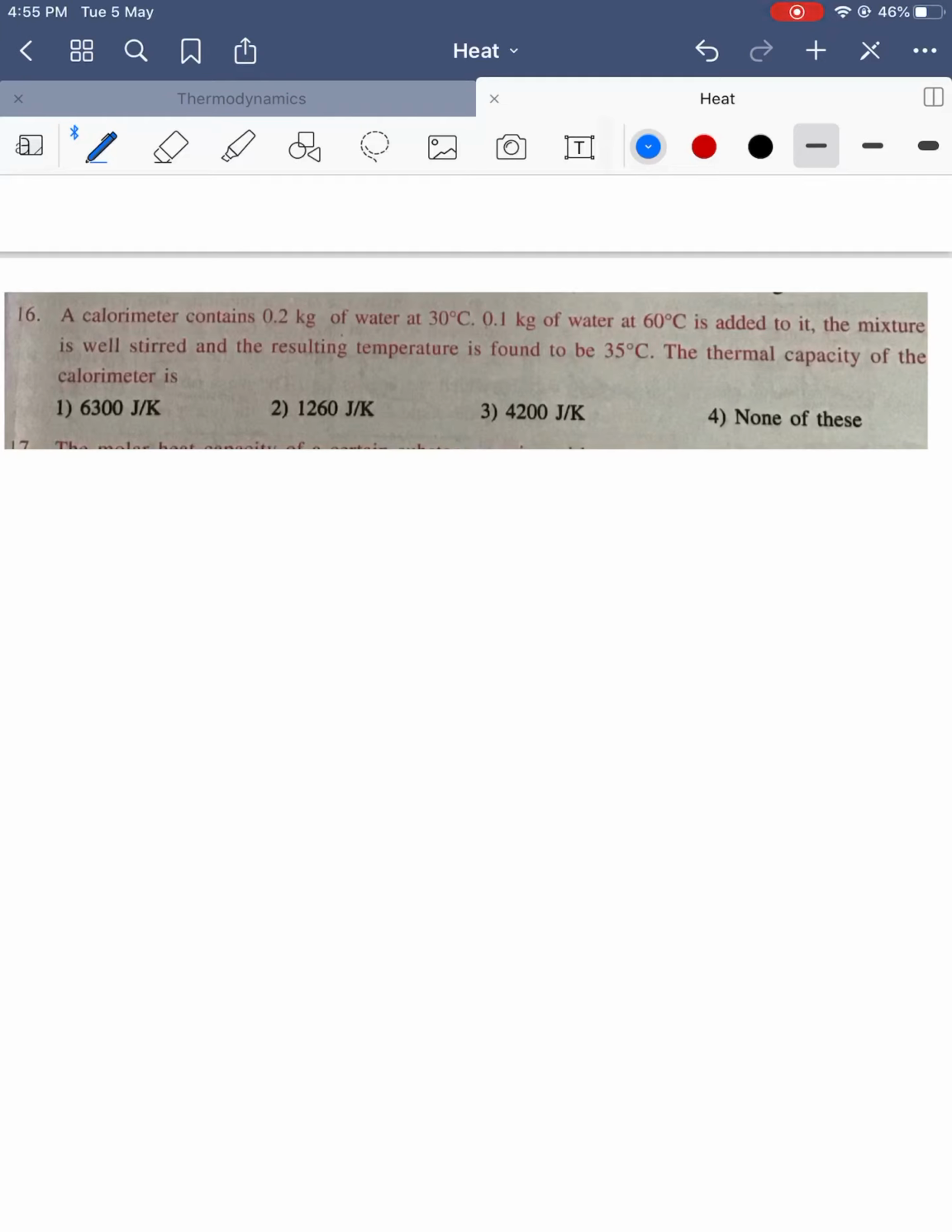So now we are going to use the principle of calorimetry. A calorimeter contains 0.2 kg of water at 30 degrees Celsius. Another mass of water, mass 2, is equal to 0.1 kg. T1 is equal to 30 degrees Celsius, and T2 is how much? 60 degrees Celsius is added to it. The mixture is well stirred, and the resulting temperature is found to be 35 degrees Celsius.